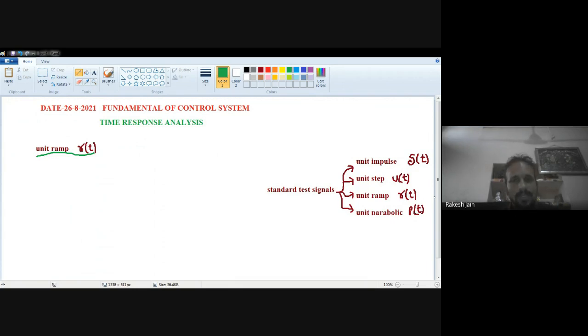For t is equal to 0 or greater than 0. But if t is less than 0, it is 0. So how can we represent a unit ramp signal? Just see this one.